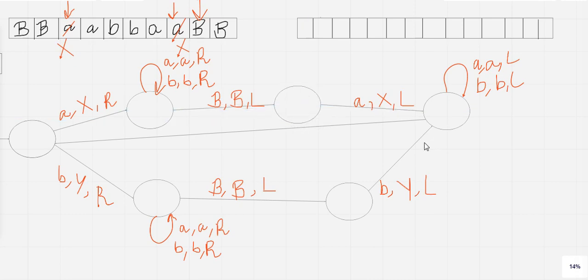Okay, so this is done. Now this transition will be what? Now this transition will comprise two cases. See, if it is X, then it's perfectly fine. If it may be Y, that means here we will have two cases. One will be for X and the other one will be for Y. Correct?